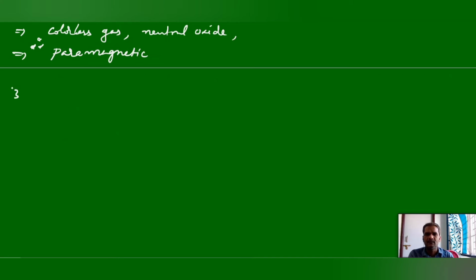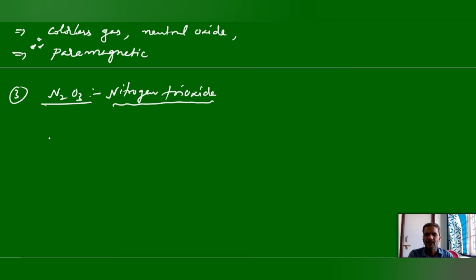The third oxide of nitrogen, N2O3, nitrogen trioxide. The preparation of nitrogen trioxide: nitric oxide and nitrogen dioxide, or the dimer of nitrogen dioxide, can form this N2O3. This is one preparation method, enough. And this N2O3 is a blue colored solid.